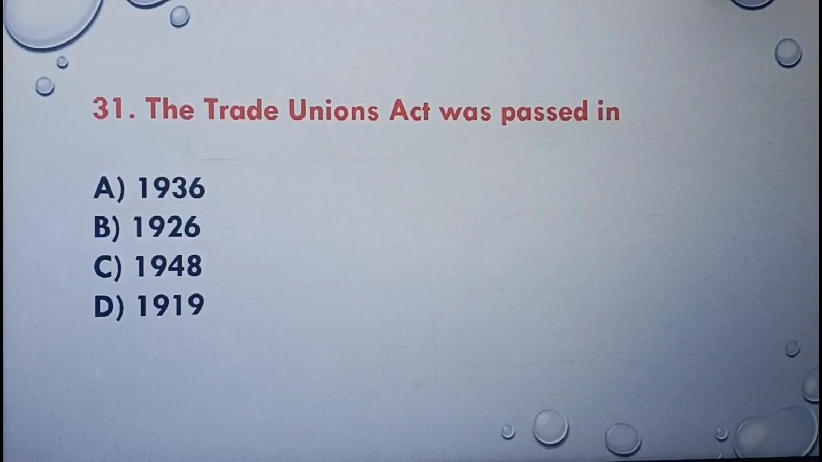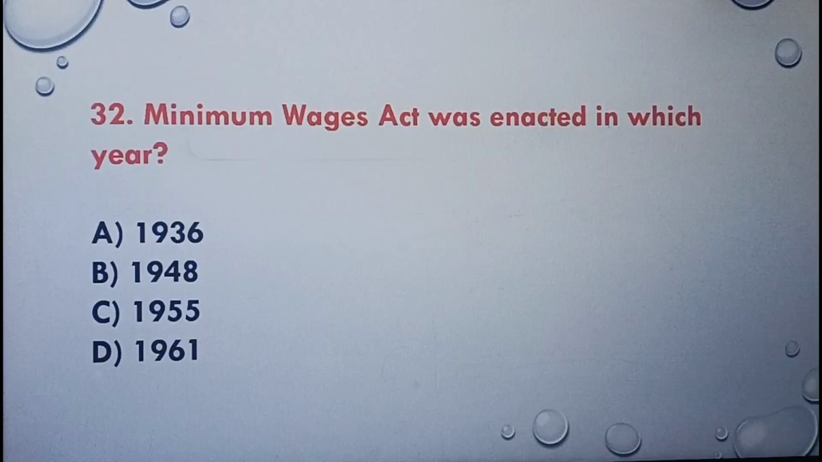Next question, the Trade Unions Act was passed in 1936, 1926, 1948, 1919. The correct answer is option B, 1926. The next question, Minimum Wages Act was enacted in which year? 1936, 1948, 1955, 1961. The correct answer is option B, 1948.